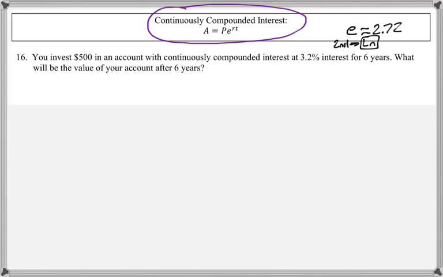So number 16 says you invest $500 in an account with continuously compounded interest at 3.2% interest for 6 years. What will be the value of your account after 6 years? So A is equal to 500 times e raised to the 0.032 times 6.